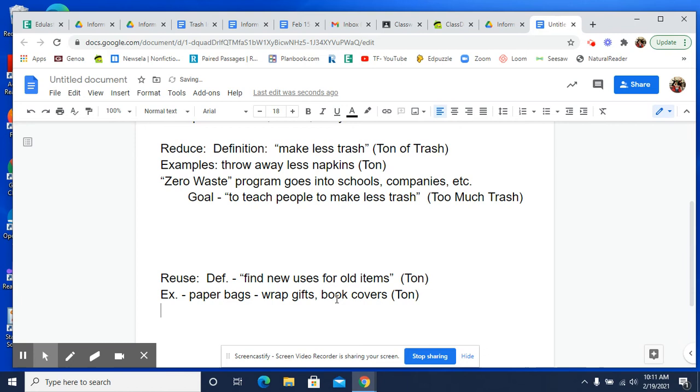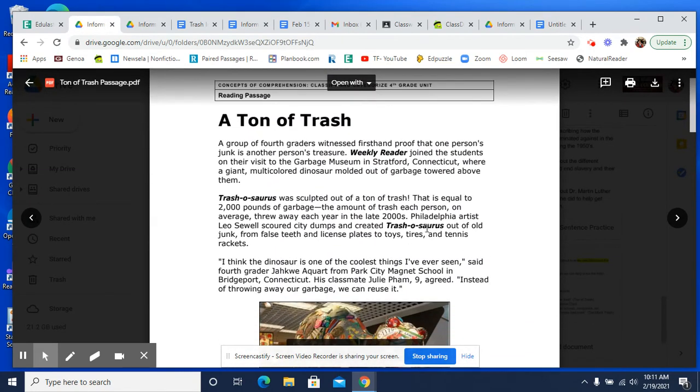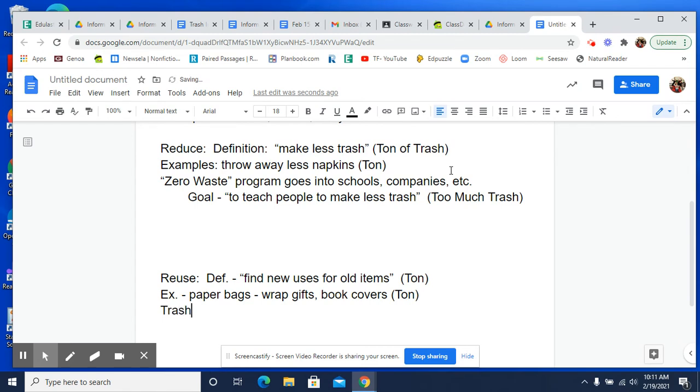The other thing that they did specifically was right away in the beginning here, they used Trashosaurus. Well, that is reusing. That's definitely reusing. So I'm going to talk about that. Once again, I'm not going to use any of their words. I'm going to put it in my own words, so I don't write sentences. This will force me to create my own sentences. So this is a dinosaur made from, if you read the article, literally a ton of trash, 2,000 pounds. So, dinosaur made from a ton of trash.